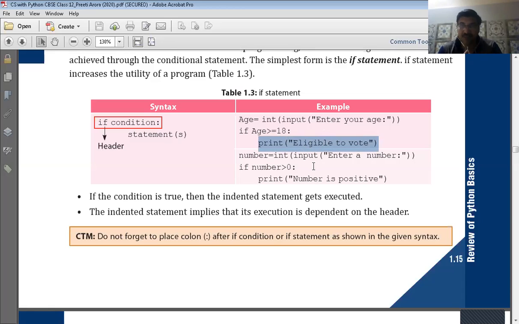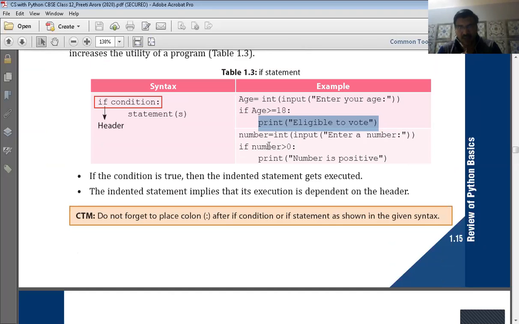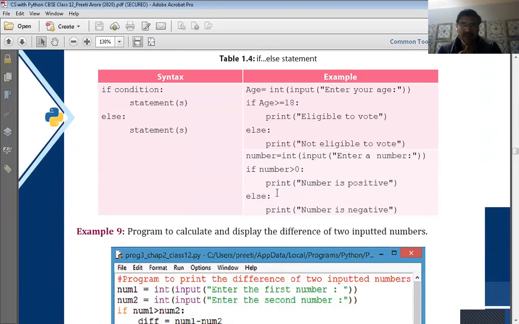Understand? In another example, enter a number. If it is greater than 0, then it will print number is positive. Otherwise, nothing will be printed. So this is the simple if statement known as a conditional statement. There are some other variants of the if statement, and another variant is the if else statement.